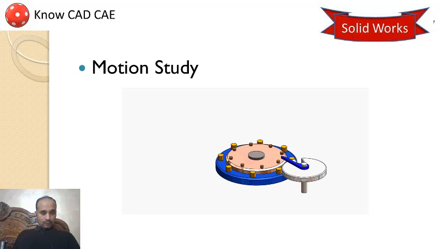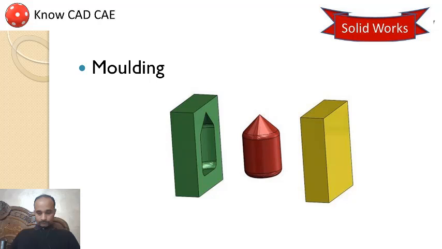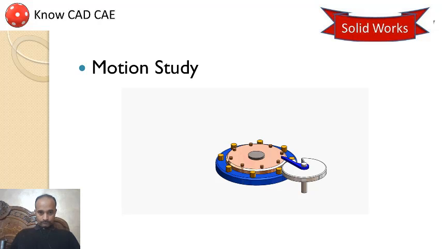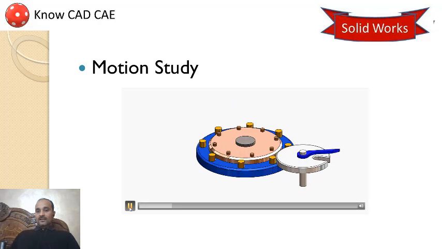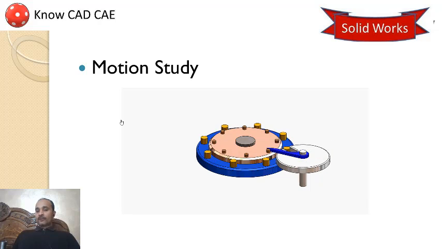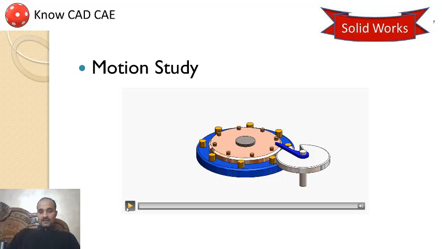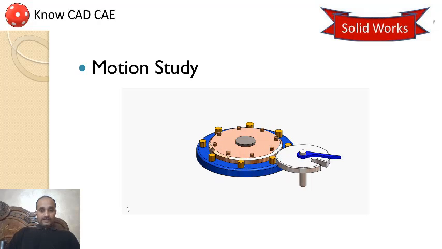Moving to next, you can go for motion study. Motion study means, if you assembled your part, designed completely, then you can see how it will move. Like I am going to show you one. You can see that driving part is moving, and the driven component also is moving with your movement as it is required. It means this type of study you can also perform in SolidWorks.